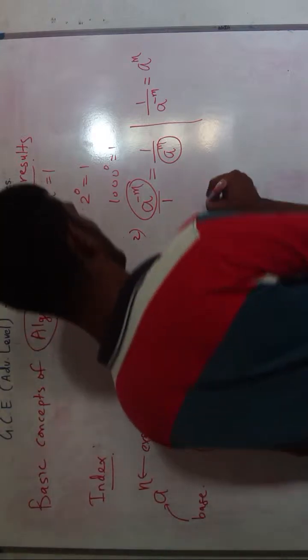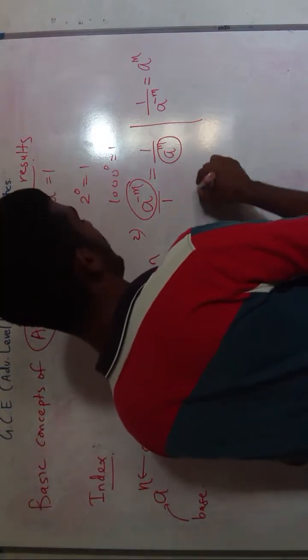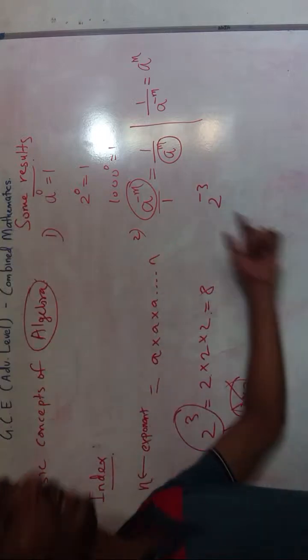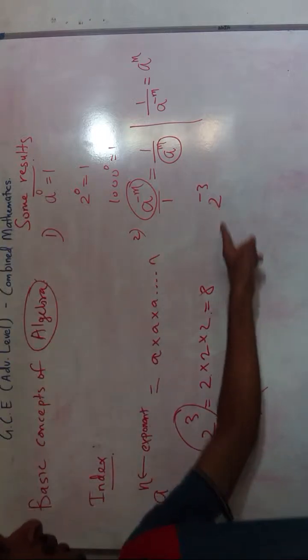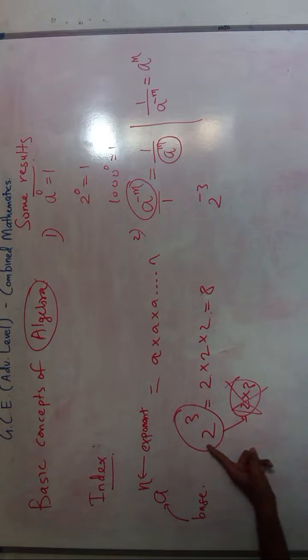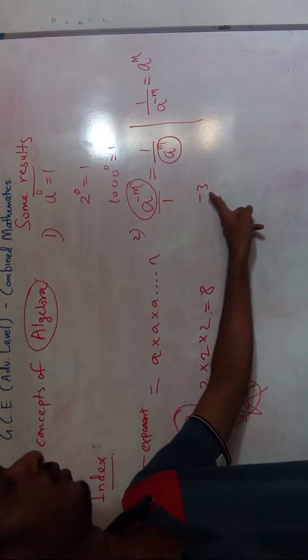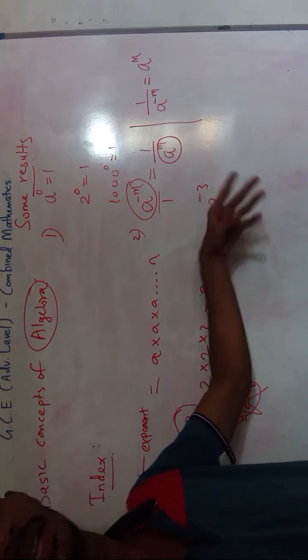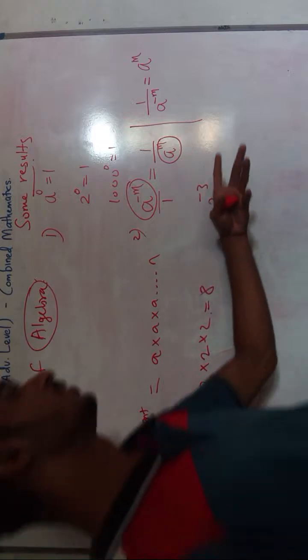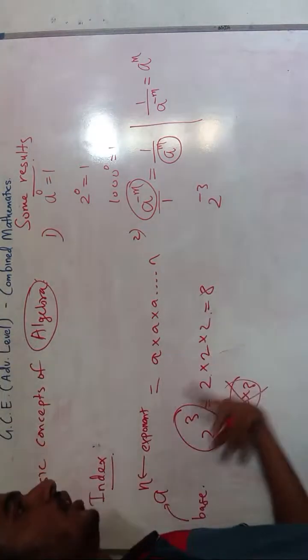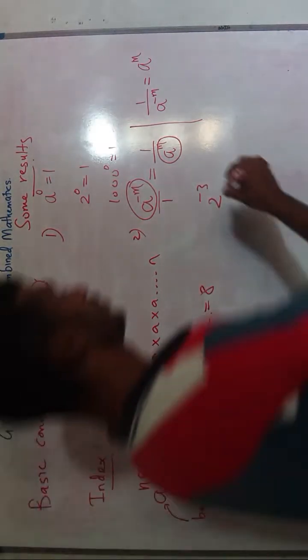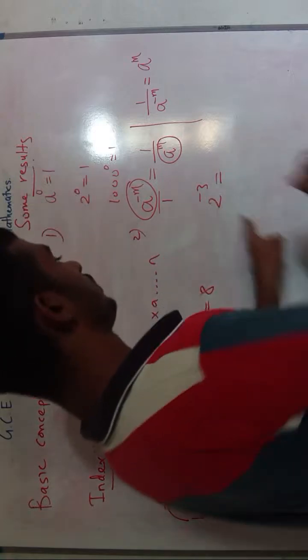Right. So for example, let's say 2 to the power minus 3. We cannot leave it like this because, as I told you earlier, this means 2 is multiplied 3 times. But here we cannot say 2 is multiplied minus 3 times. So it violates the statement that we already taught. So we have to make this positive.